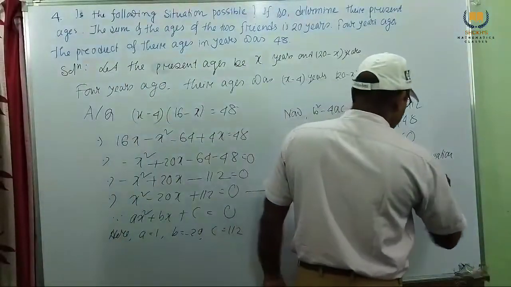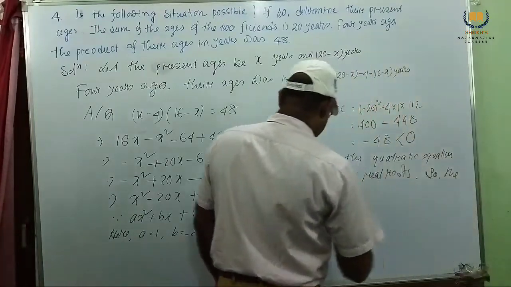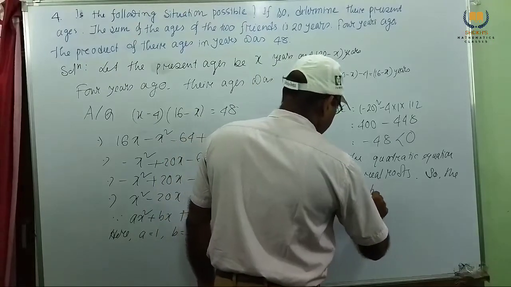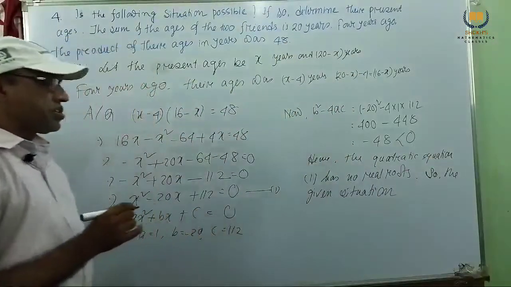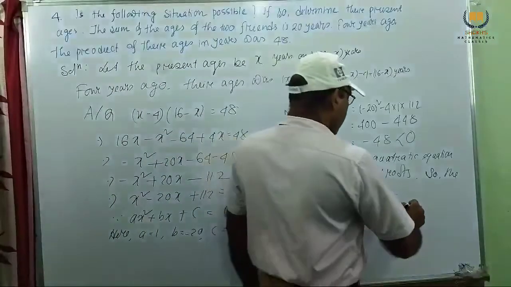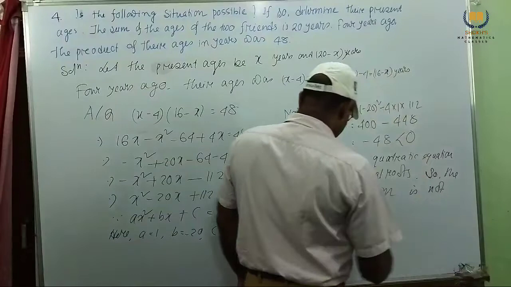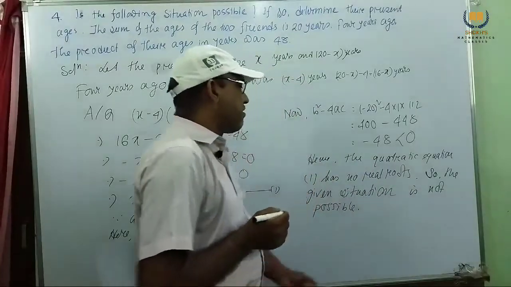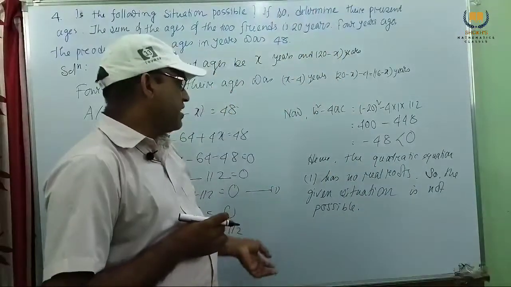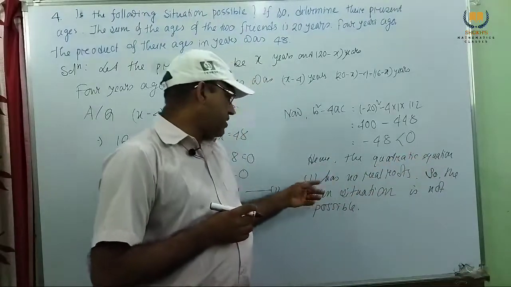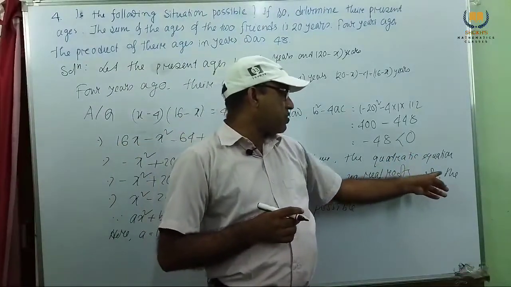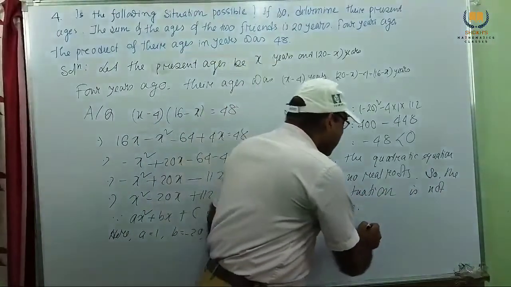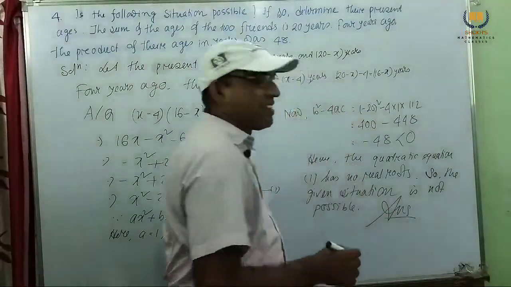So the given situation is not possible. Because the result is imaginary, not real. So this given situation is not possible. Hence the quadratic equation 1 has no real roots, so the given situation is not possible, and this is our answer. So very easy problem.